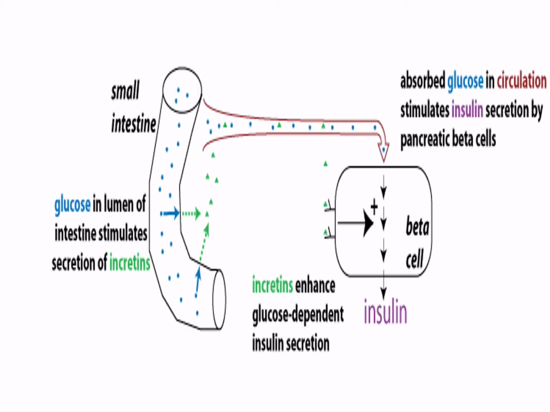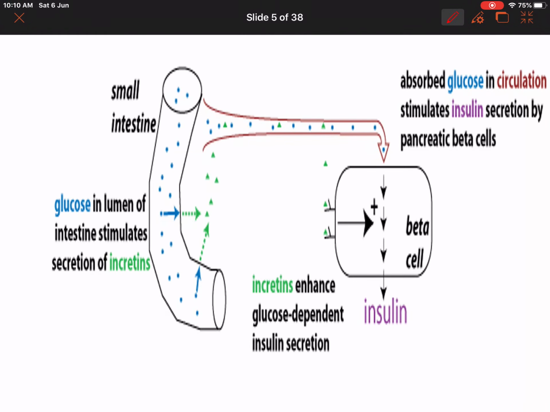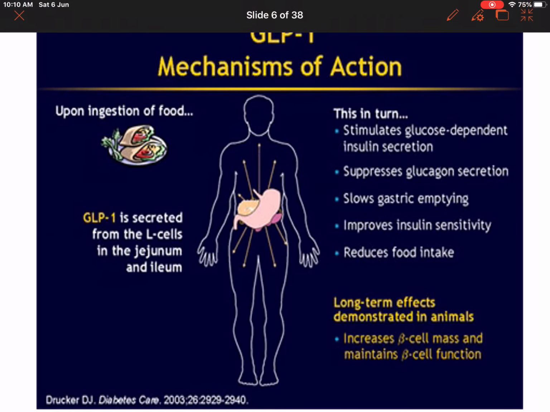When you take food, glucose reaches the circulation. Glucose in the small intestine is going to stimulate release of certain incretins. What are these incretins? Incretins are hormone-like substances which are released by glucose in the intestine. So, GLP is a glucose-dependent insulin secretion.